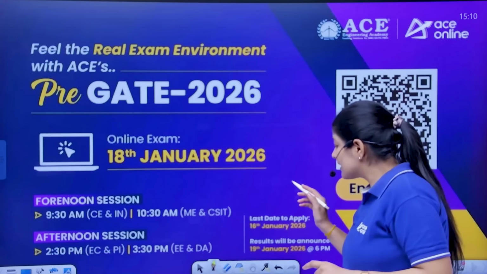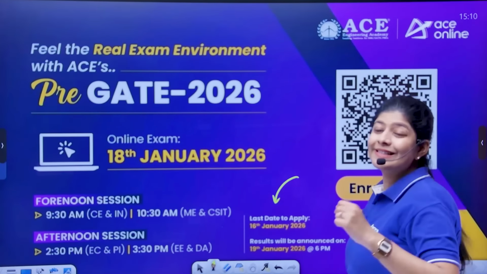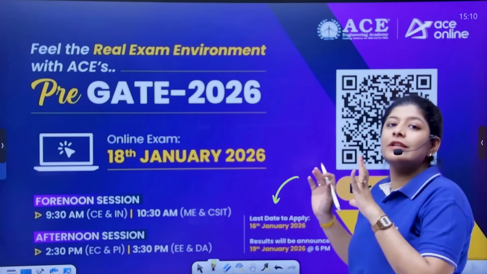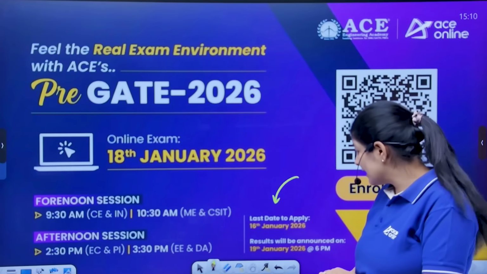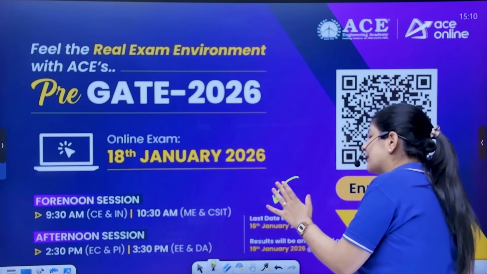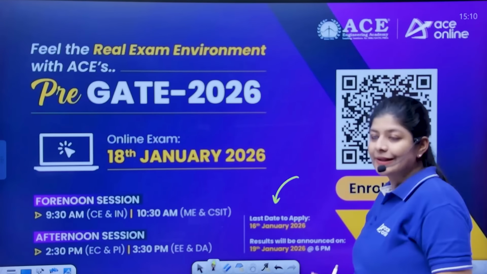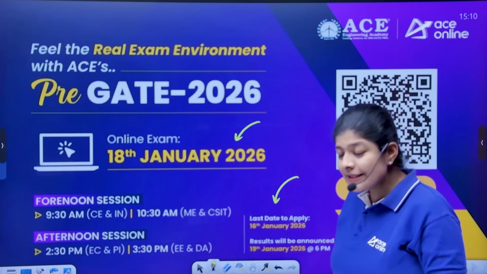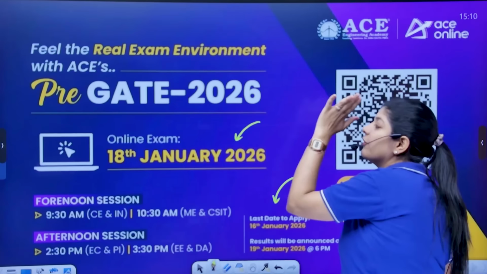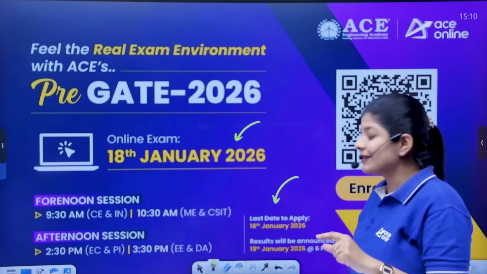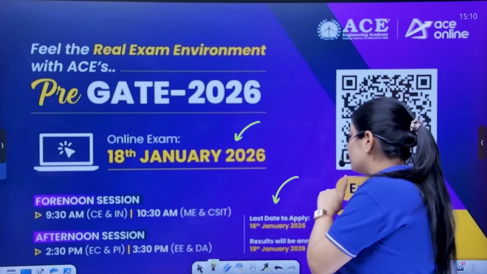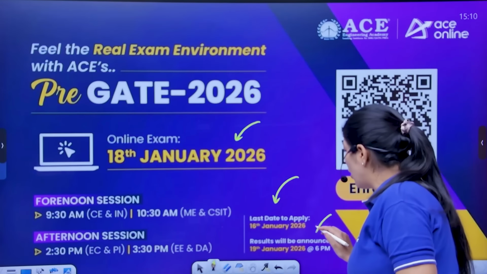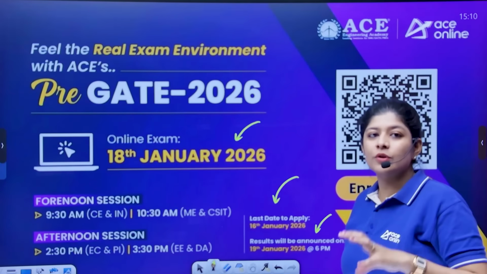Now these are the important dates. The last date to apply for this pre-GATE 2026 is 16th January 2026. The exam is on 18th January 2026, and the result will be announced on 19th January 2026.